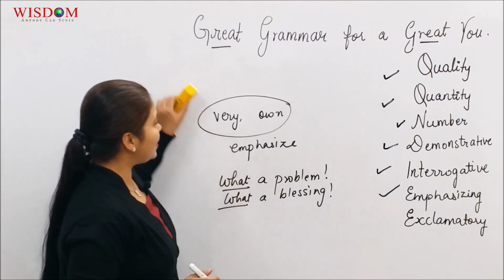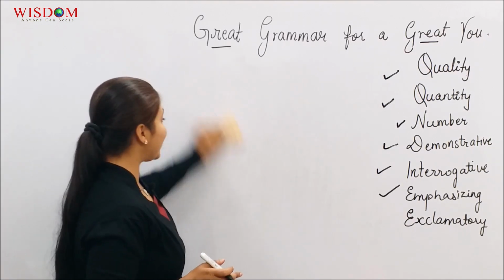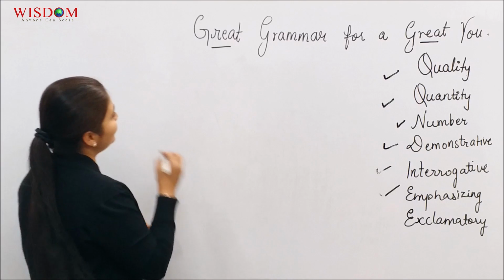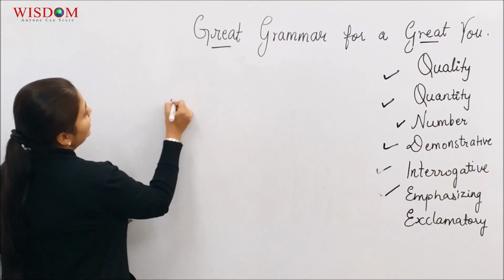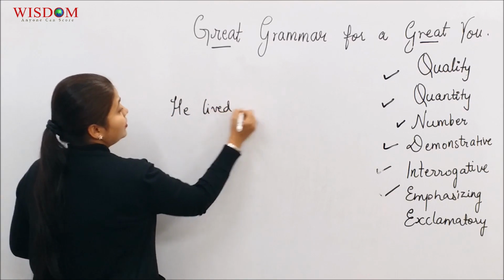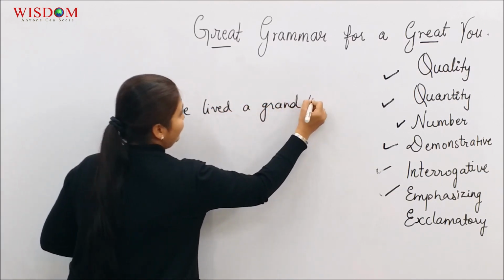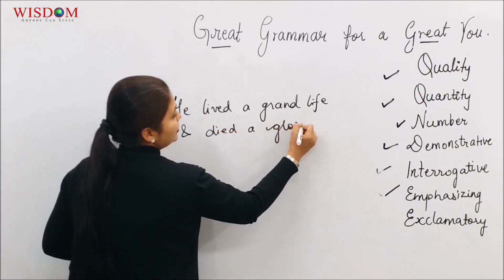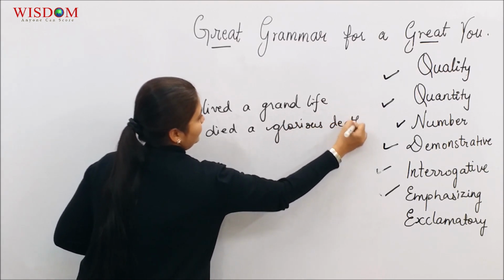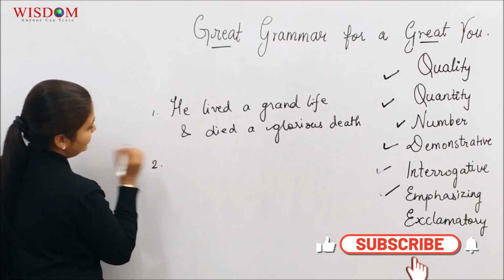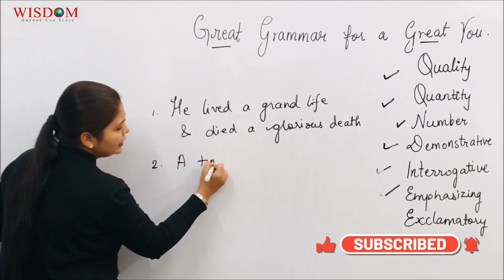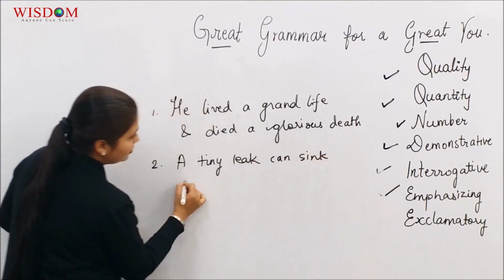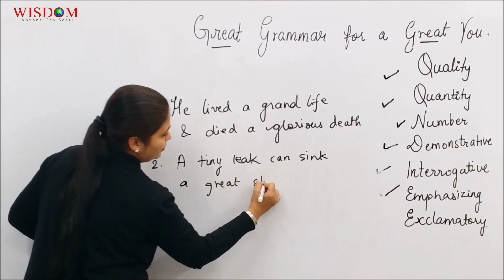So that was all about the different types of adjectives that we have. Let's see how much we learned. I'm going to write down a few sentences over here. Maybe you can take them down. He lived a grand life and died a glorious death. Good one, isn't it? Second, a tiny leak can sink a great ship.